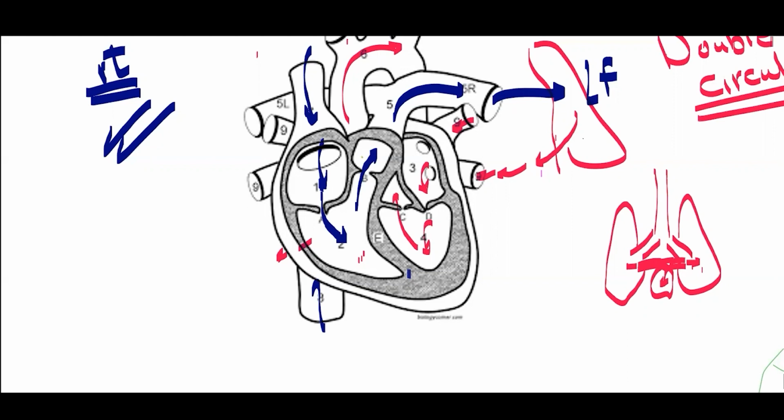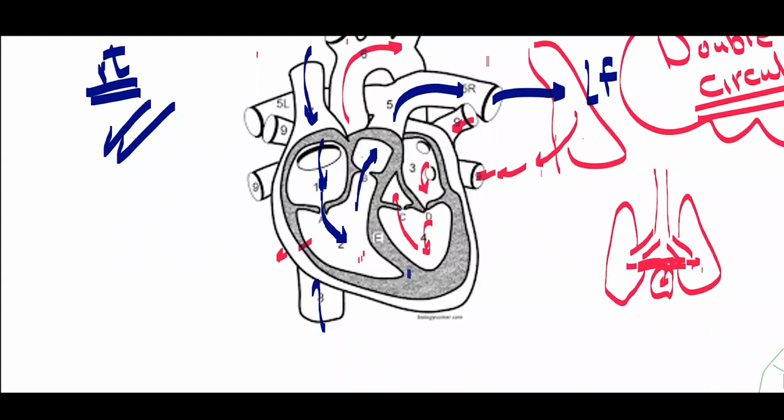Why is it called double circulation? If you see here, the blood is going through the heart twice in one complete circuit, in one complete cycle. Agree with me or not? So if I asked you, could you describe or explain or define the word double circulation? Who can answer that question? It is when the blood passes through the heart twice in one complete circuit. So we have double circulation and the fish has single circulation.